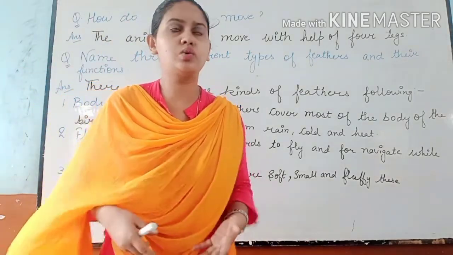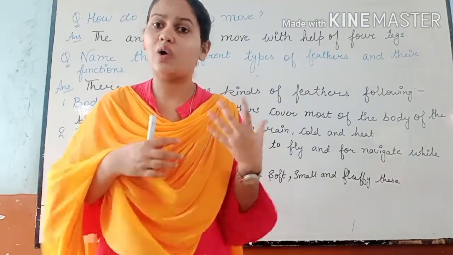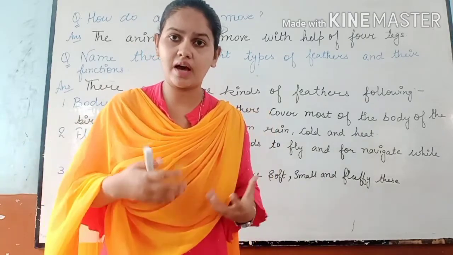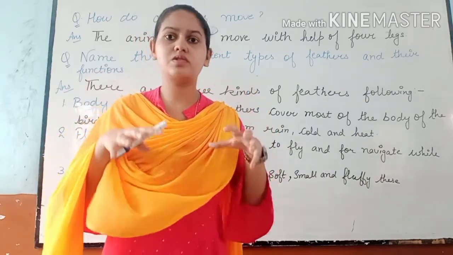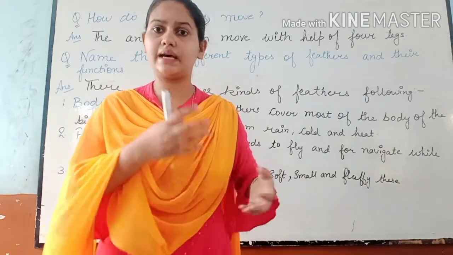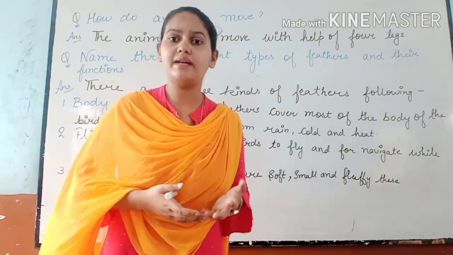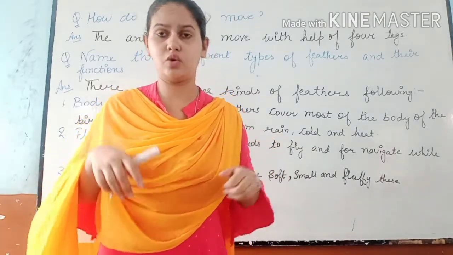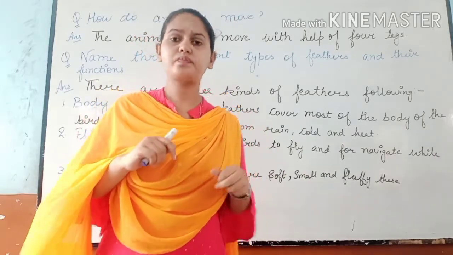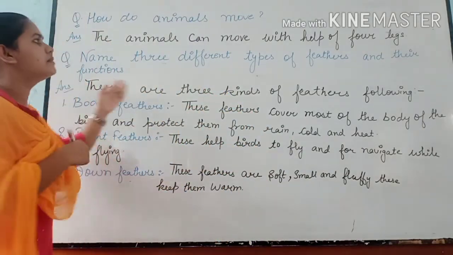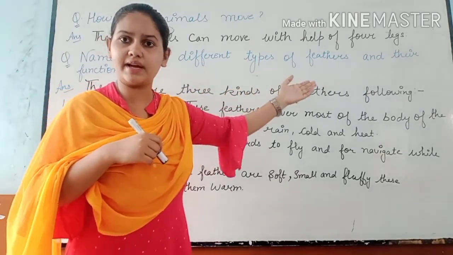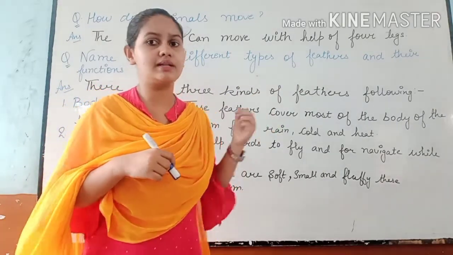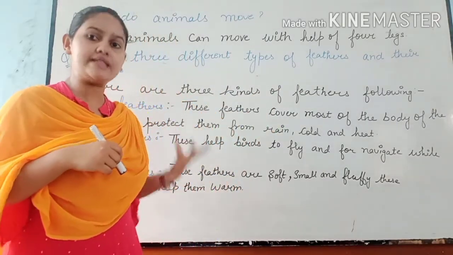We move on our 2 legs, right? So simply, how do the animals move? They move on four legs, but they have different kinds of legs. Some have paws. They walk slowly, as you can see. Lions and cats are examples given in our book, right? The second kind have hooves, like horses and cows, but they have four legs, right? So we can simply write here, the animals can move with the help of four legs. This one is our first answer. Come to the second question.